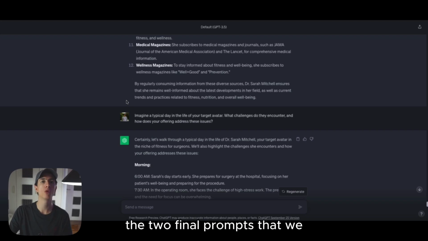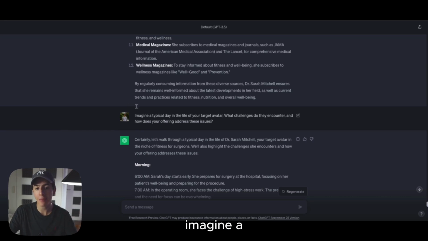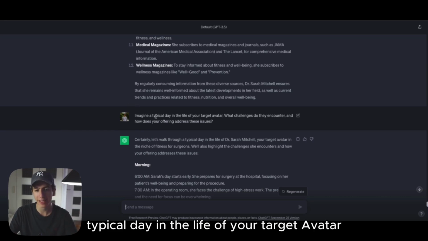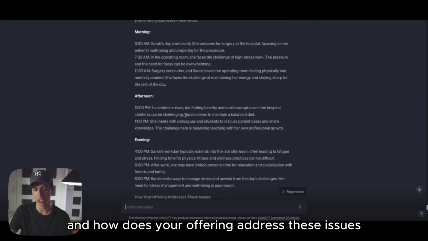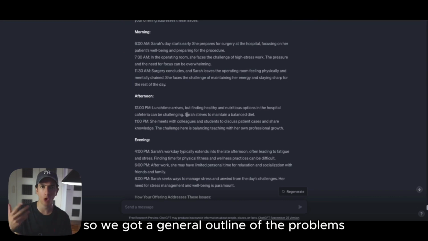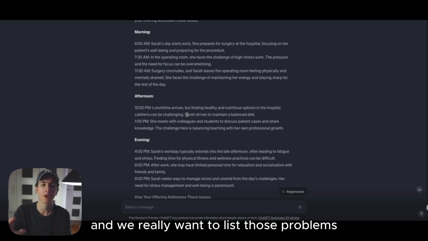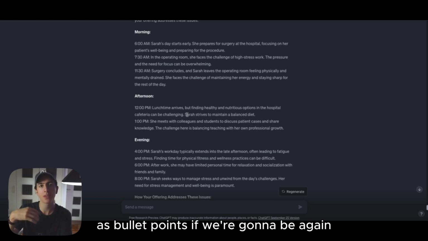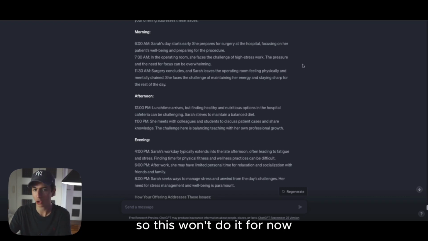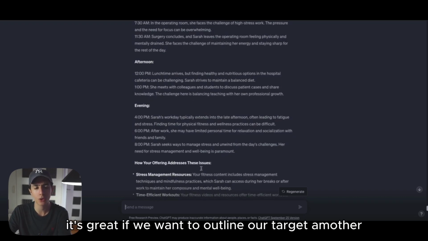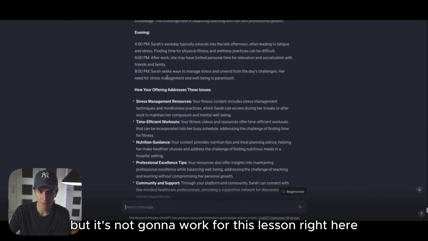So the two final prompts that we asked ChatGPT to gain information around our target avatar is, first, imagine a typical day in the life of your target avatar. What challenges do they encounter and how does your offering address these issues? So we got a general outline of the problems, of the issues of our target avatar, but they're not listed as bullet points, and we really want to list those problems as bullet points if we're going to be providing solutions to those problems and suggesting those solutions as information with our content. So this won't do it for now. It's great if we want to outline our target avatar and have it on a Word document to review afterwards, but it's not going to work for this lesson right here.